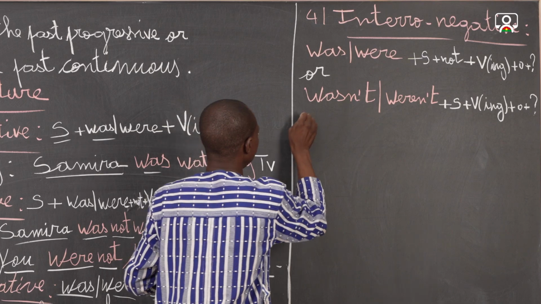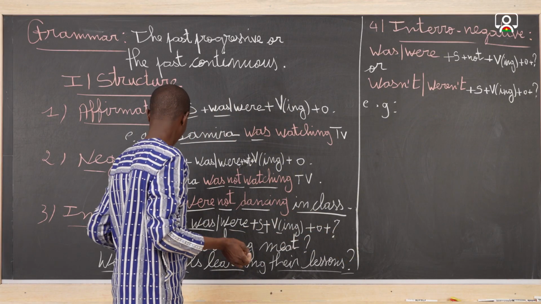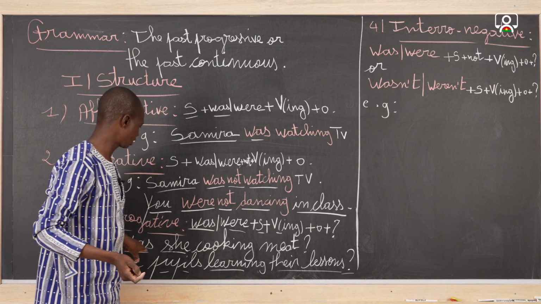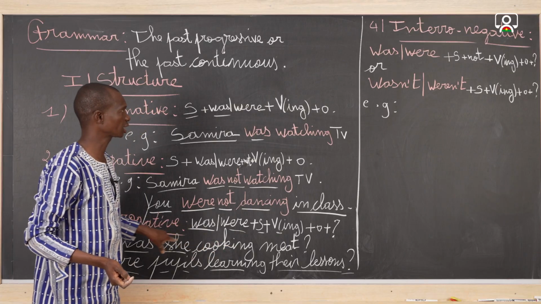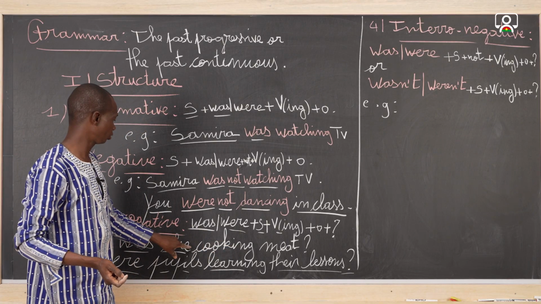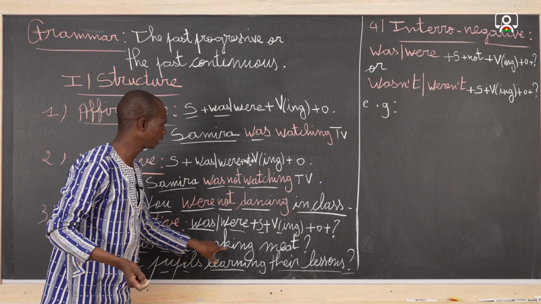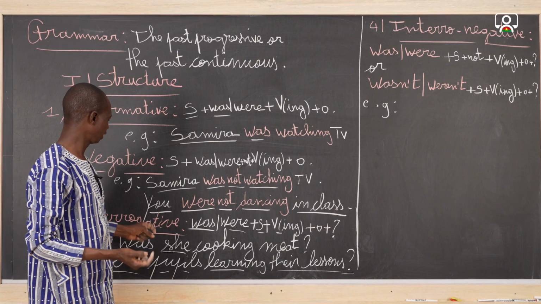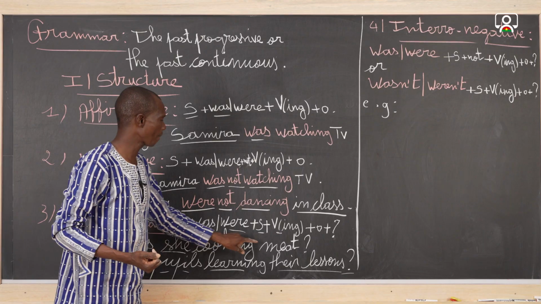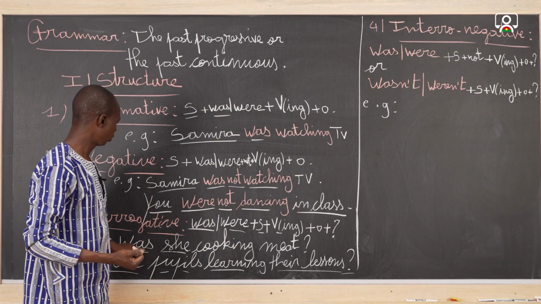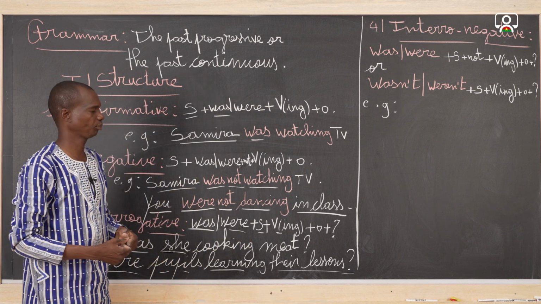Then let's give some examples. We can try and turn this sentence into the interronegative form: was she cooking meat? What can be the interronegative form of this sentence? It is, was she not cooking meat? Or we can use the contracted form, saying, wasn't she cooking meat? This is also another possibility.